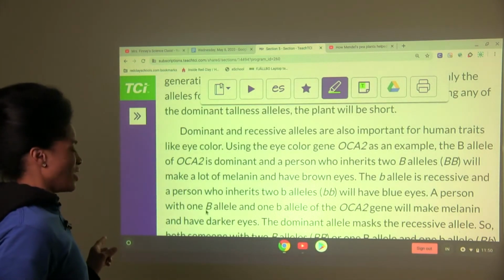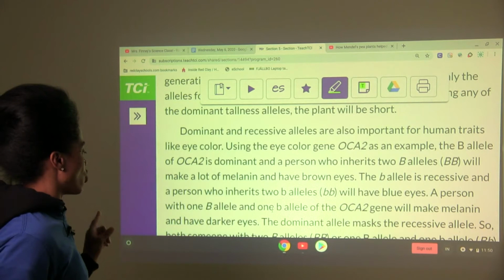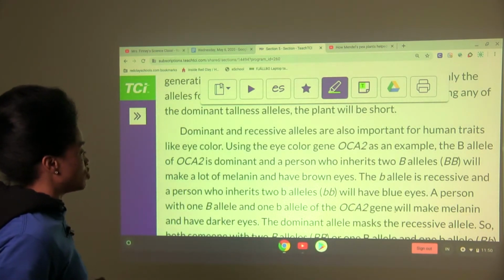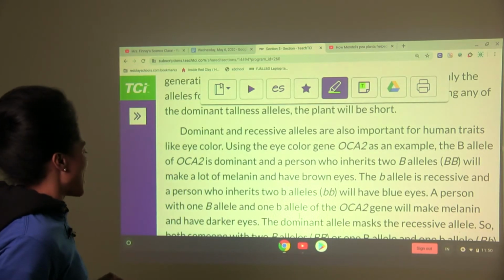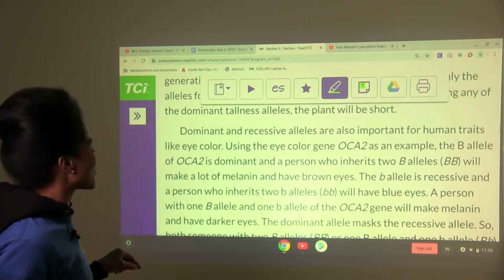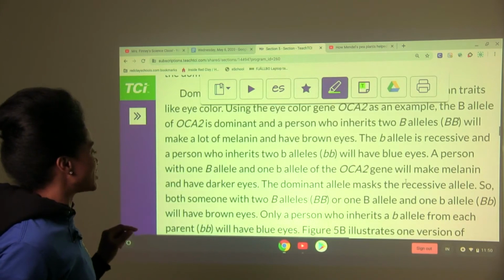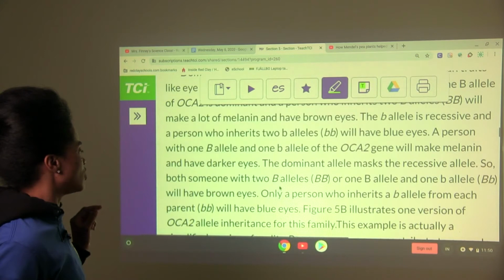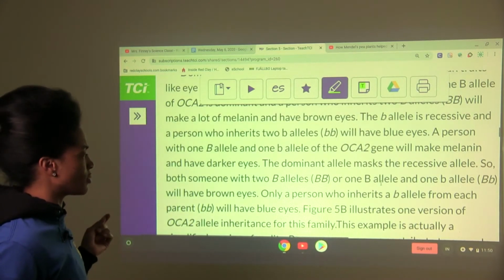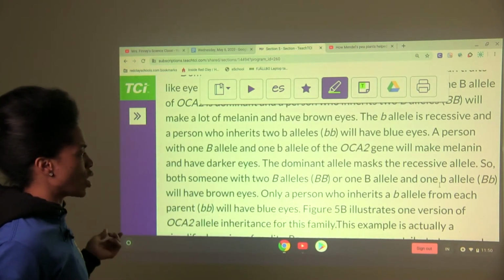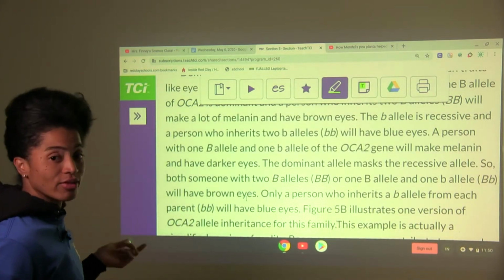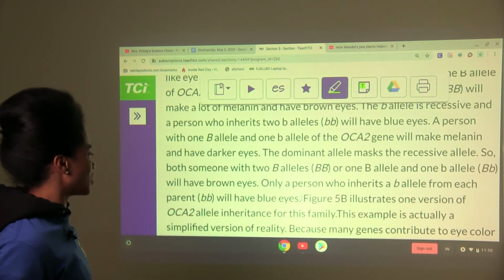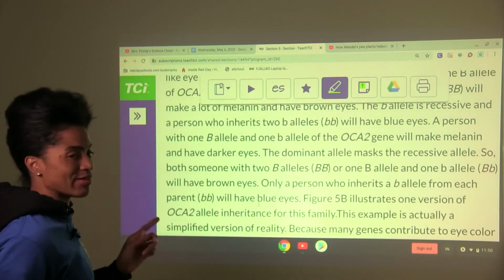A person with 1 capital B allele and 1 lowercase b allele of the OCA2 gene will make melanin and have darker eyes. The dominant allele masks the recessive allele. So both someone with 2 capital B alleles or 1 capital B allele and 1 lowercase b allele will have brown eyes. Only a person who inherits a lowercase b allele from each parent will have blue eyes.